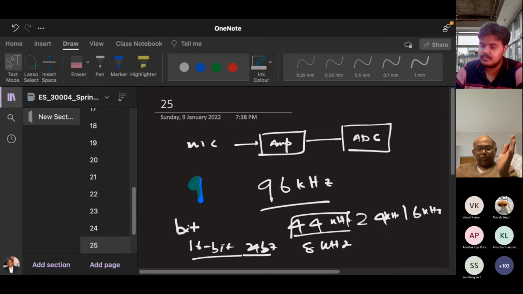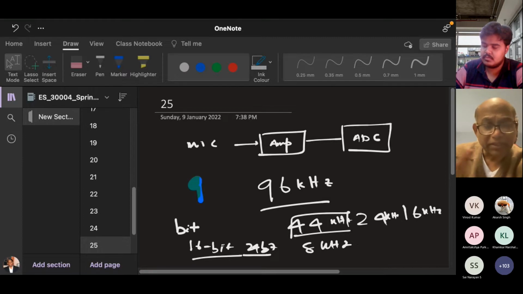If you plot the spectrum of the signal or the Fourier transform, if there is a bandwidth, you should sample at twice that bandwidth, twice the maximum frequency component present. It should be more than that. That is Shannon sampling. Everybody in the class, please read this, because I will not be able to teach you digital signal processing.